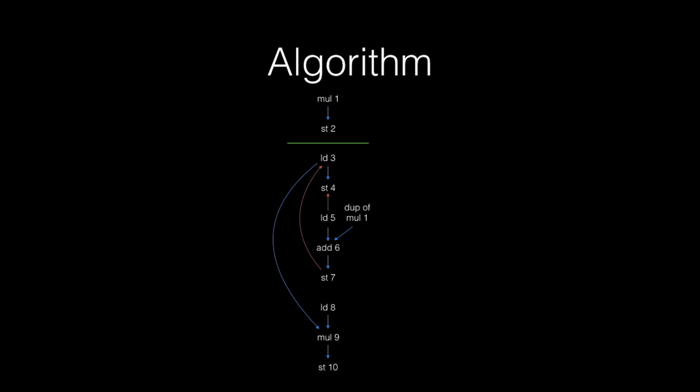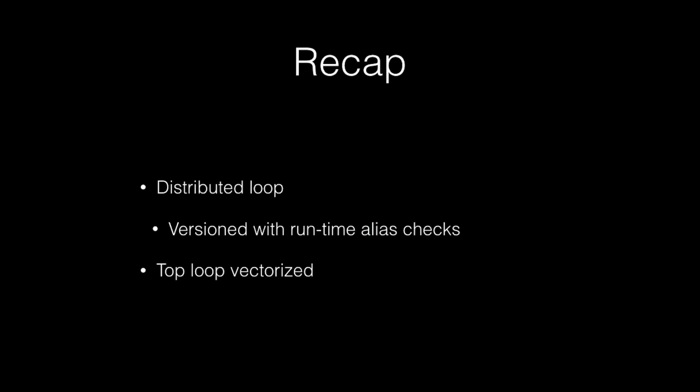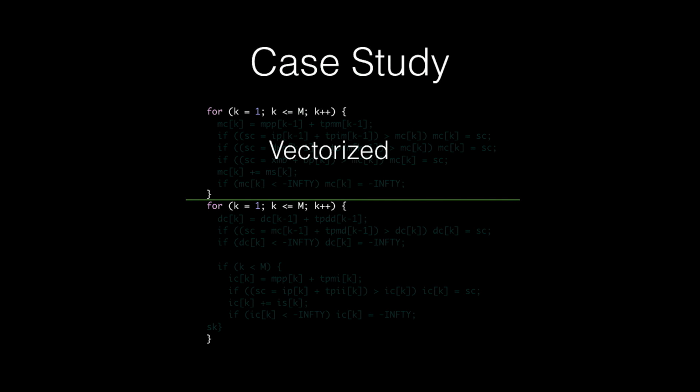Now let's see where this takes us with our case study. We distributed the loop with the help of versioning, since it had possibly aliasing accesses. And then we let the vectorizer vectorize the top loop for us. So this is what the loop looks like conceptually after these transformations: split, and the top vectorized. We run this and we see a nice instruction count reduction due to vectorization at the top. However, it does not completely transfer over to cycle count reduction as we were expecting.